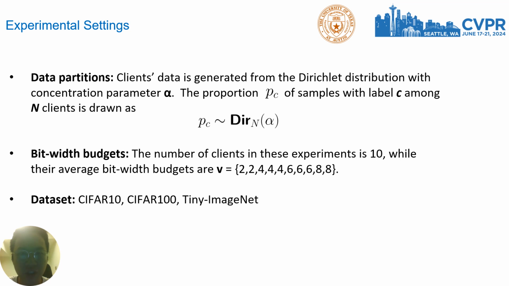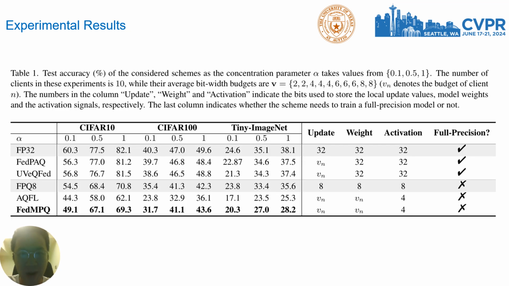In the experiments, we used the Dirichlet distribution to generate non-IID data partitions. Here, alpha is the concentration parameter controlling the level of heterogeneity. Moreover, in these experiments, we simulate 10 clients with various bit width budgets ranging from 2 to 8 bits. We compare our method FMPQ with the prior works implementing quantization in federated learning. Since there are no prior methods for mixed precision quantization in federated learning, we mainly focus on comparing FMPQ with AQFL, the first method to deploy fixed precision quantization in FL.